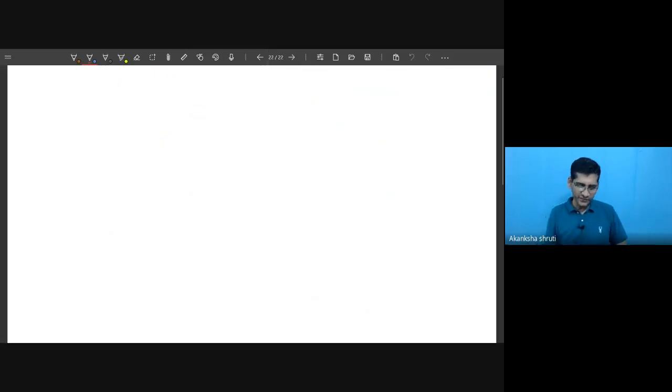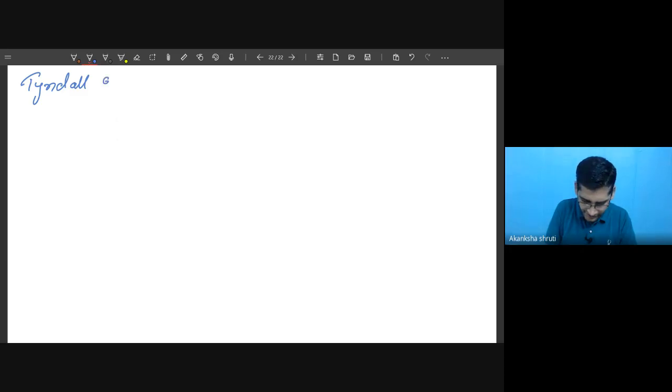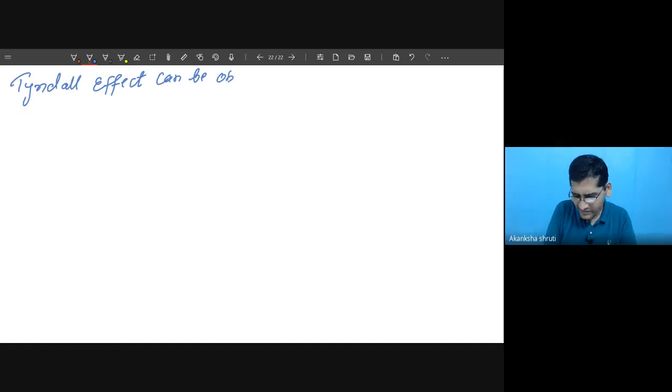Student, where else is this Tyndall effect observed? So write: the Tyndall effect can be observed in the following cases.